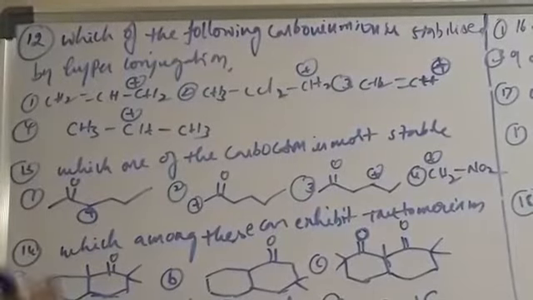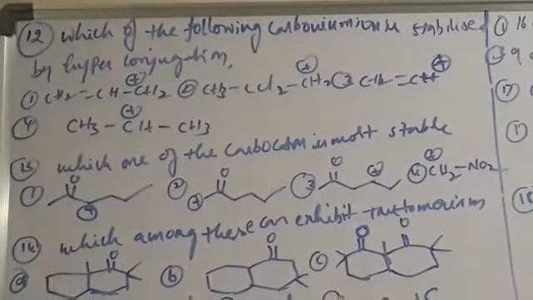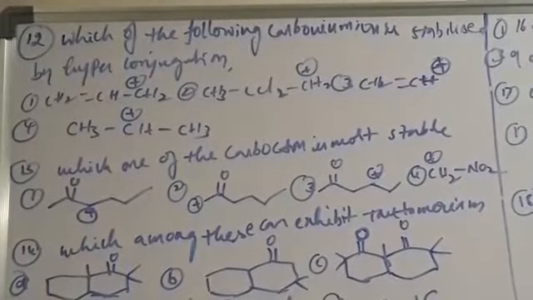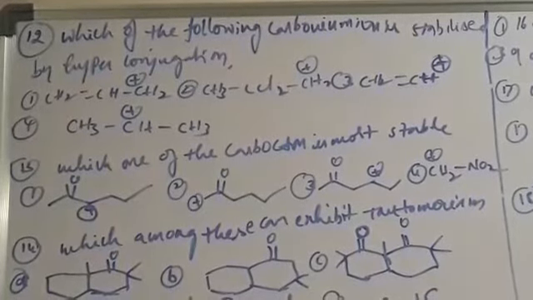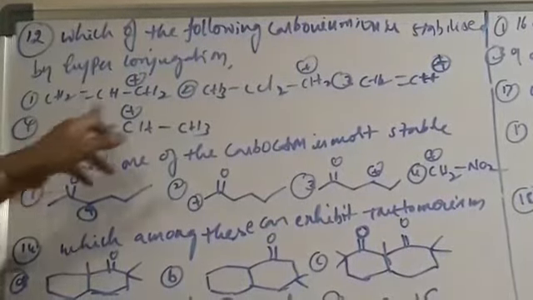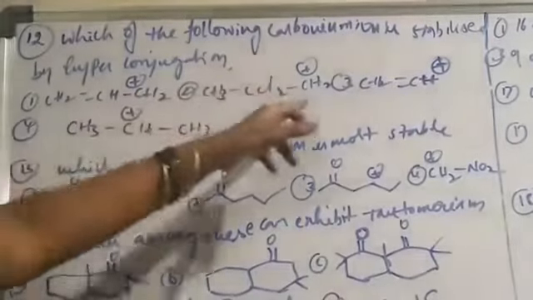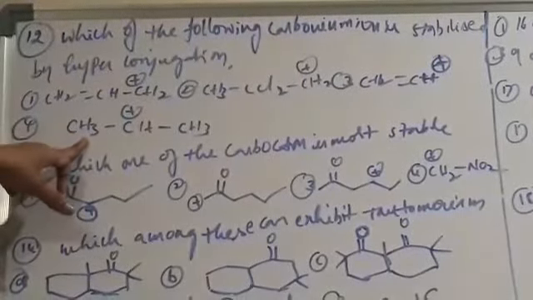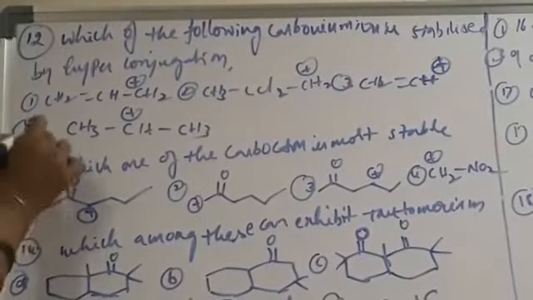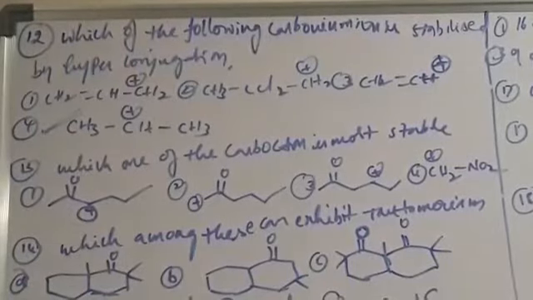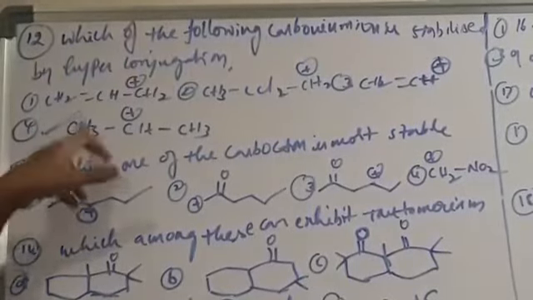So here different carbocations are given, primary carbocations and a secondary carbocation. The stability of carbocations is tertiary greater than secondary greater than primary. Here all the carbocations are primary, and this one is a secondary carbocation. So this is the carbocation which gets stabilized by hyperconjugation. So this is the option.